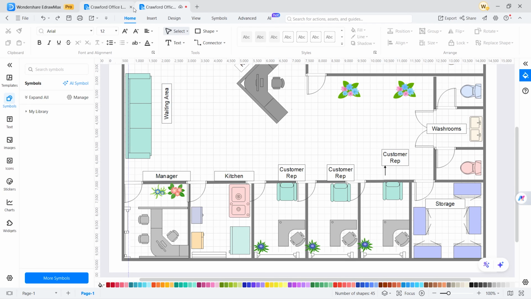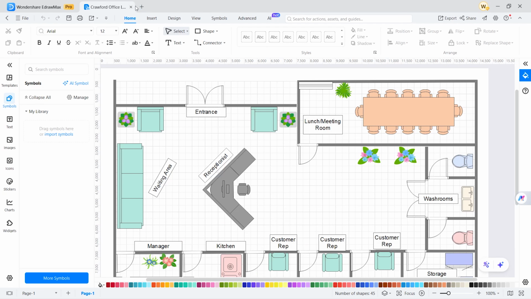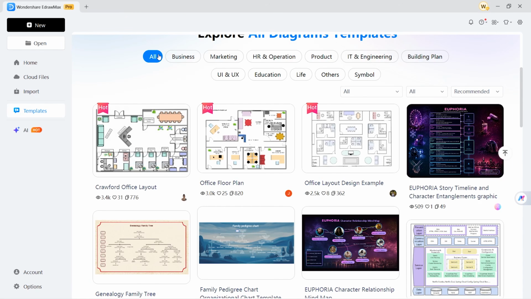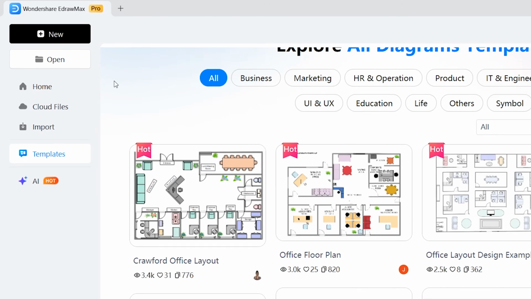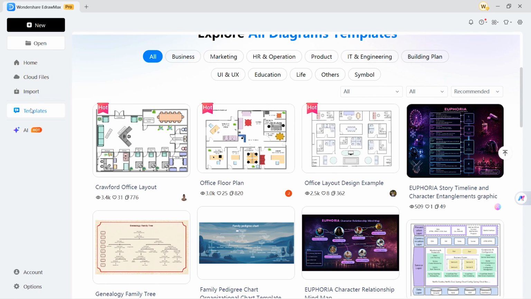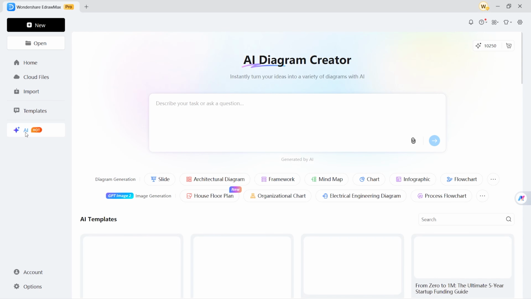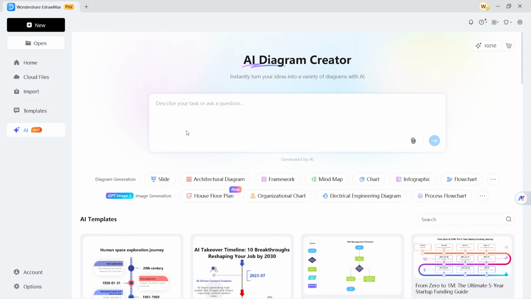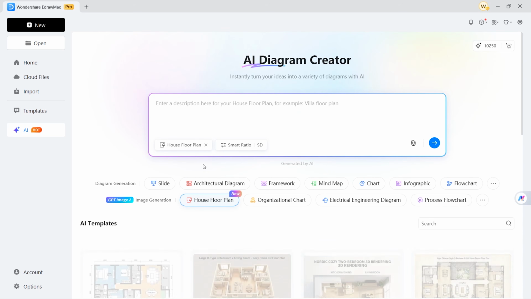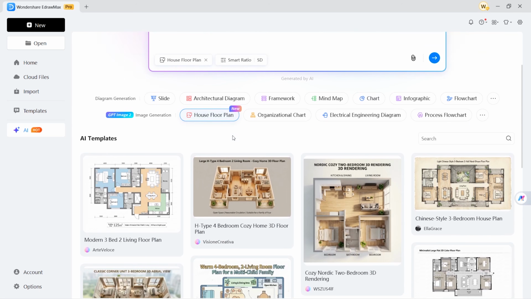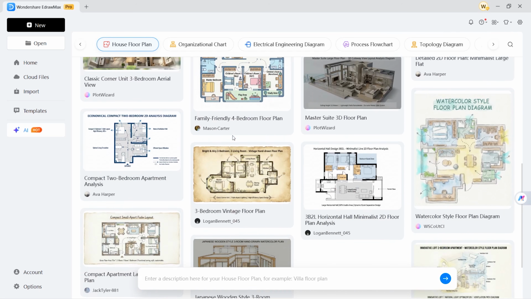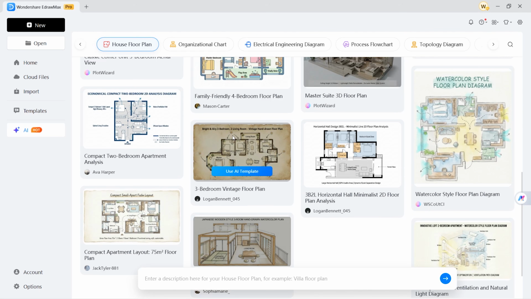Now we will learn how to create a 2D image using an AI prompt. Let's go to Home. Here you will find the AI option. That is, if you want, you can create a design with the help of a prompt. I am giving an example. It basically generates an image with the help of the GPT image. If you select house floor plan, you will see numerous AI templates. If you want, you can also use AI templates.